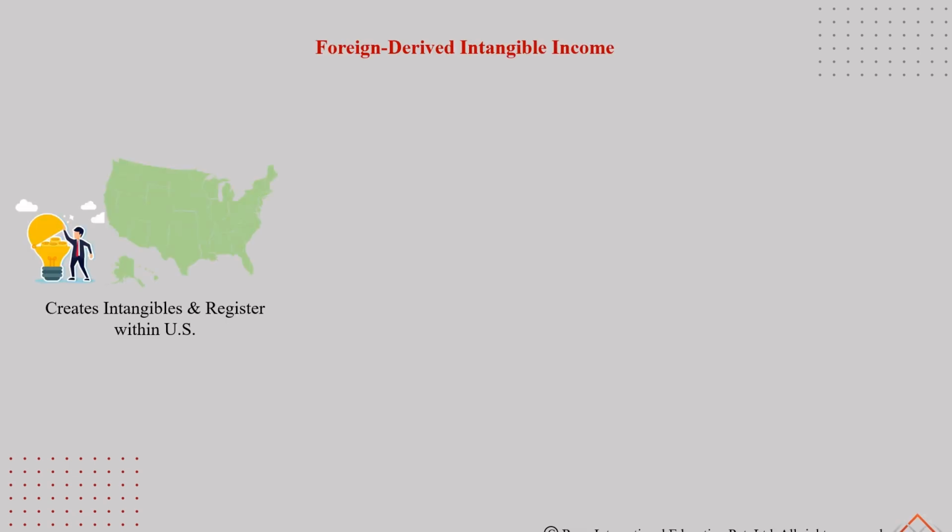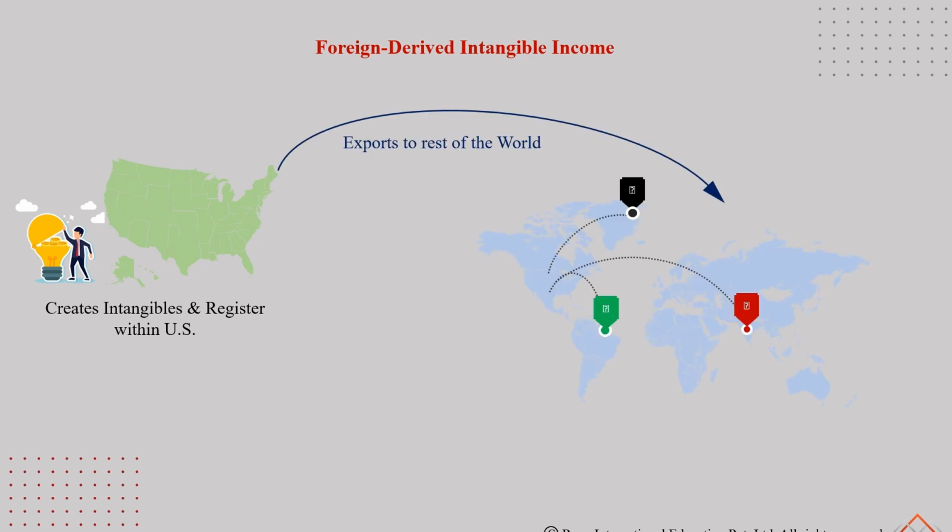Let's say we have a US person or a US company that creates an intangible asset such as a patent, copyright, or any other kind of intangible asset. They register these intangible assets and then they export to outside the US. Okay, and then they receive sales revenue or services revenue from exporting these for the use outside the US, and they generate revenues from these sales.